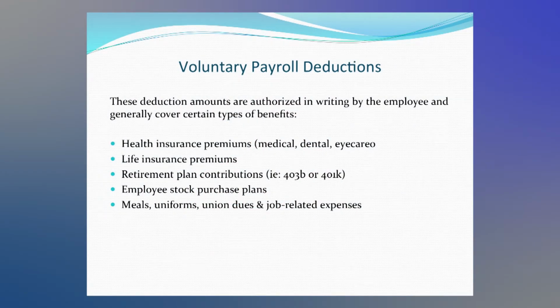In the area of voluntary or optional payroll deductions, these deduction amounts are authorized in writing by the employee and generally cover these types of benefits: health insurance premiums for medical, dental, eye, and so on, life insurance premiums, retirement plan contributions, and employee stock option plans. Additionally, you might have deductions for uniforms, meals, dues, etc.